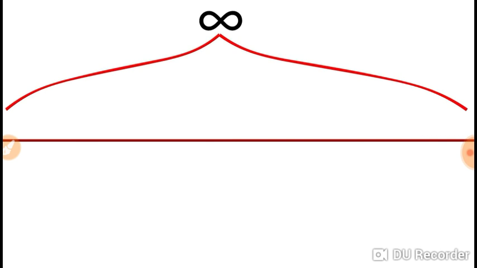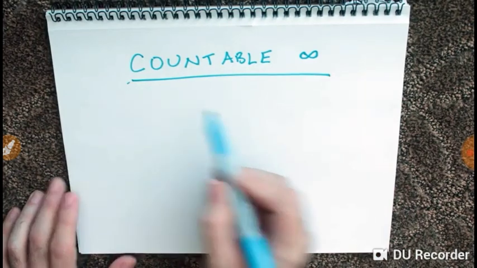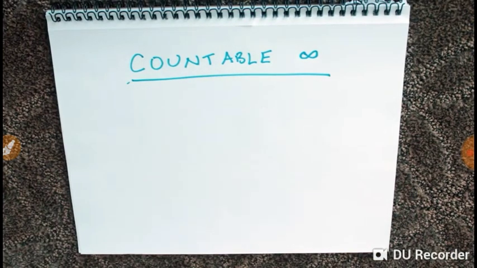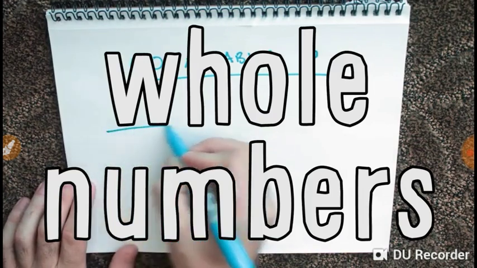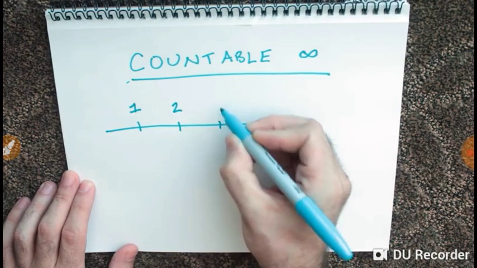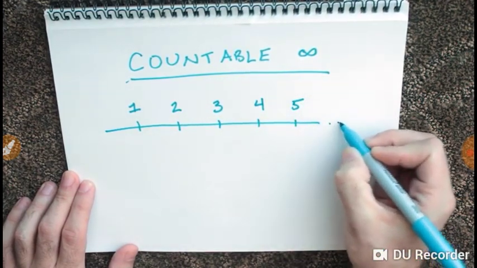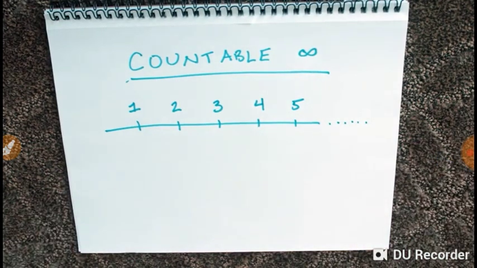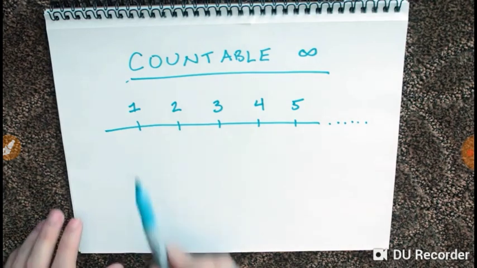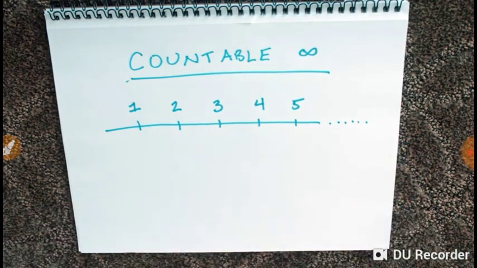But there are different sizes of infinity. The smallest type of infinity is countable infinity, the number of hours in forever. It's also the number of whole numbers that there are. Natural numbers, the numbers we use when counting things like 1, 2, 3, 4, 5, 6, and so on. Sets like these are unending, but they are countable. Countable means that you can count them from one element to any other in a finite amount of time.